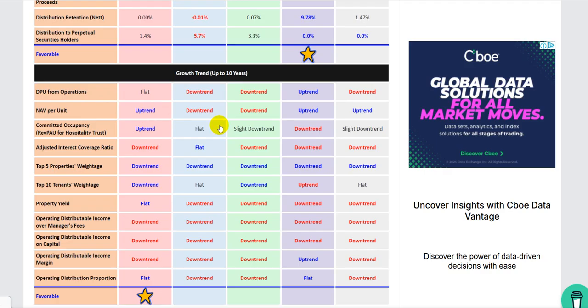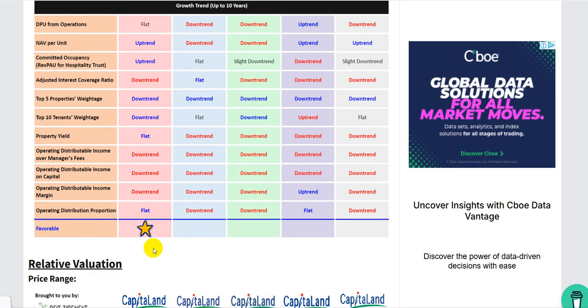Okay, NAV per unit, for 10 years at least Ascendas is not bad, CICT is not bad, it's an uptrend. India is not bad, China and Escort are not faring so well. The rest I won't talk about. Operating distributable income over management fees is all downtrend.